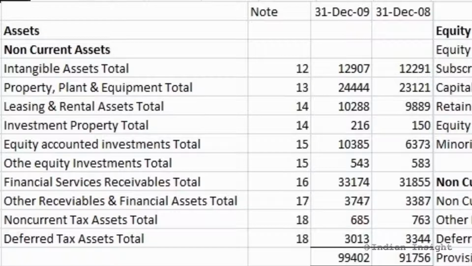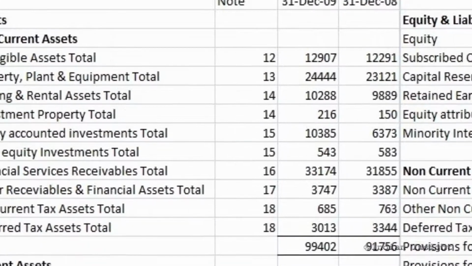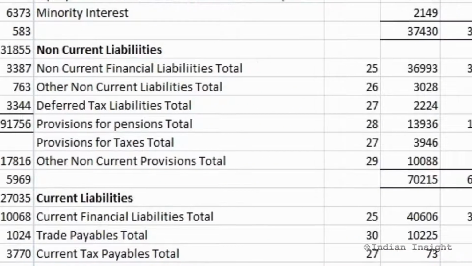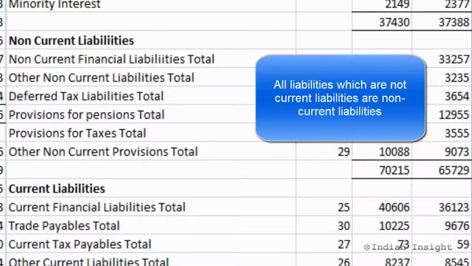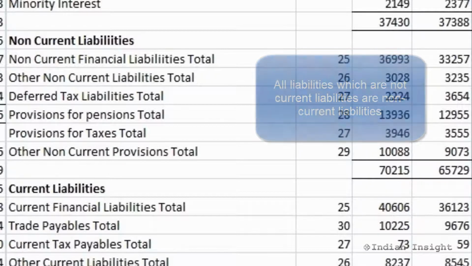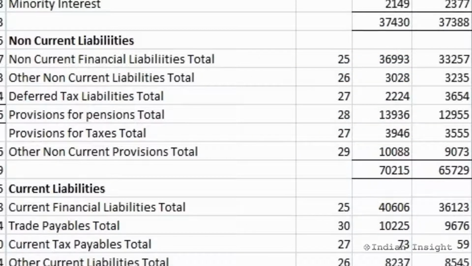Now let's look at different types of non-current liabilities. Simply put, all liabilities not classified as current liabilities are considered to be non-current or long-term liabilities. Let's look at two common types of non-current liabilities.